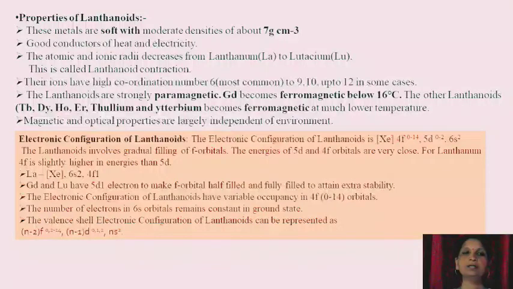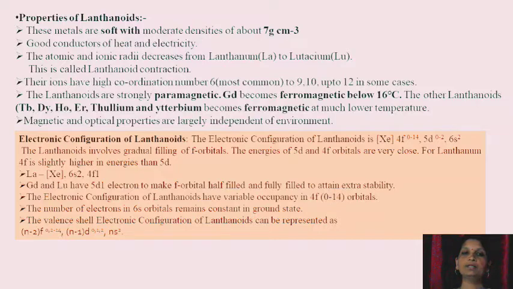Properties of lanthanide include the following points broadly. Lanthanoids are soft metals with moderate densities of about 7 gram per cm cube, and good conductors of heat and electricity. The atomic and ionic radii decrease from lanthanum to lutetium. This is called lanthanide contraction. Their ions have high coordination number.